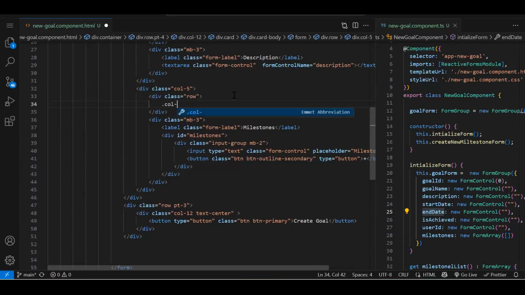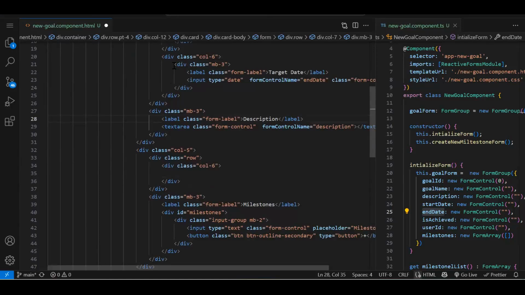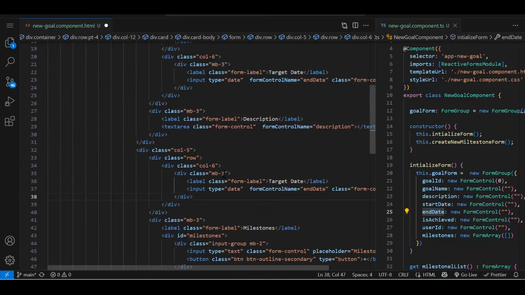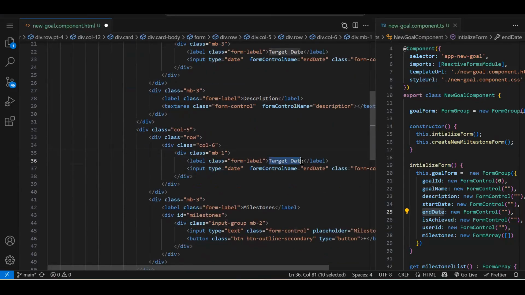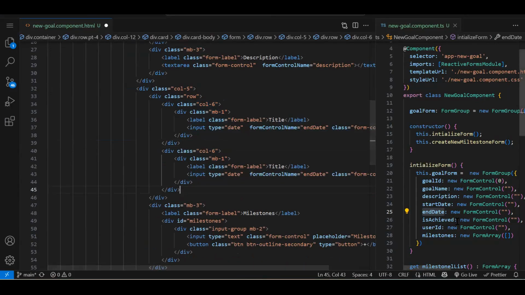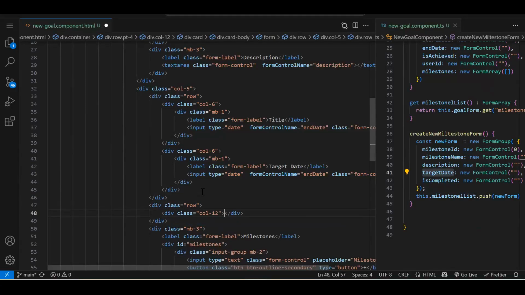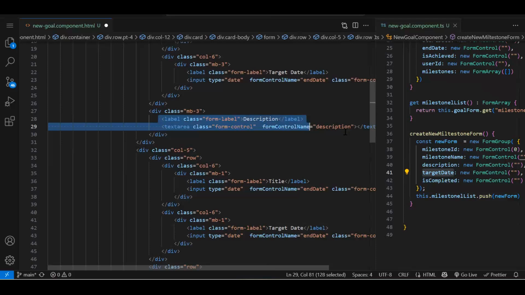Dot row, dot col, let's say 6, and we will have label and the value. Let's say title of my milestone. Then after that, we need date, that will be target date. Then after this row, we will need one more row for description, col 12, and over here we will have the description.